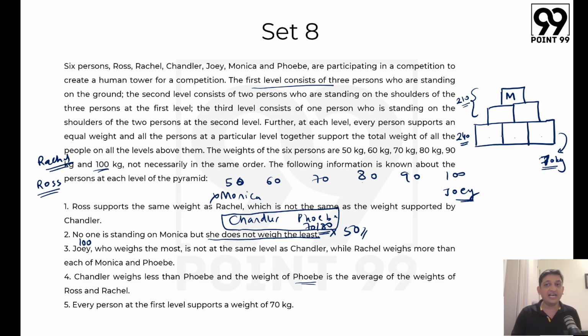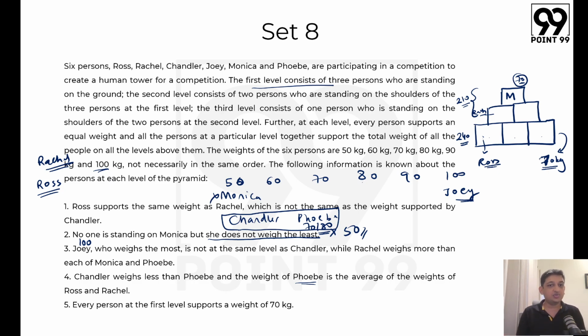Now if these three should add up to 70, and if Ross and Rachel are supporting the same weight, what does this mean? If Ross is present in the bottom row, let's say, let's write Ross here hypothetically, then Ross will be again carrying 70 kg of weight, which basically will mean that Rachel should also be carrying 70 kg of weight, and Rachel should be situated here if they are on different levels, right? If they are on different levels, then Ross and Rachel should be supporting the same amount of weight. That will mean that Rachel would also be supporting 70 kg here. Because Ross is supporting 70 kg, the middle number will be present here, right? So this is one hypothesis that we have.